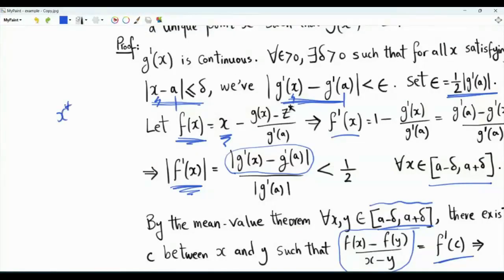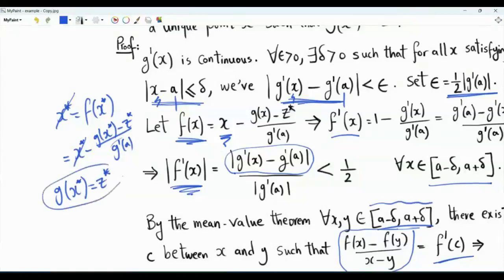The fixed point satisfies that x* is equal to f(x*), but f(x*) is equal to x* minus (g(x*) - z*) divided by g'(a), which is non-zero. If we have this equality, this will go with this, and then we get that g(x*) is equal to z*. We have found a solution to the equation g(x) = z*.